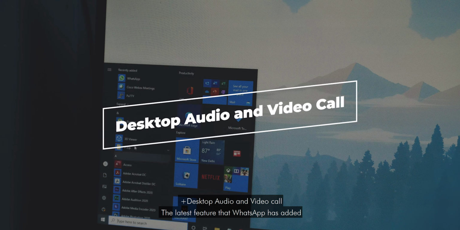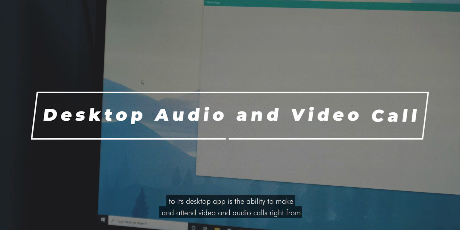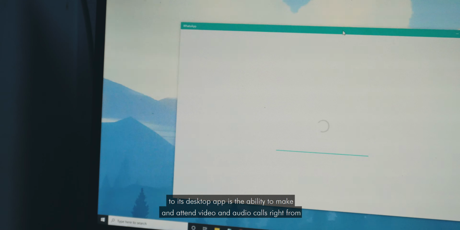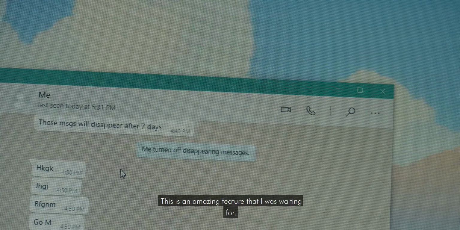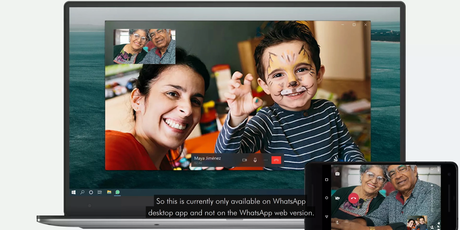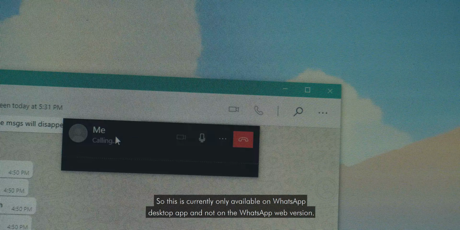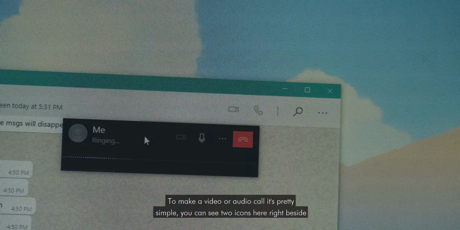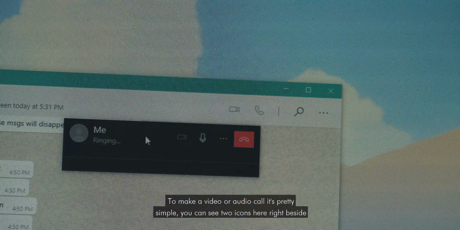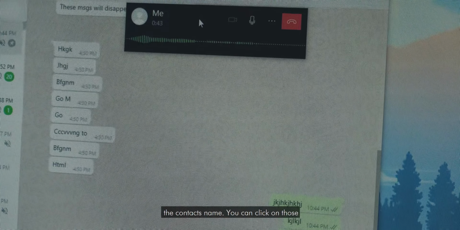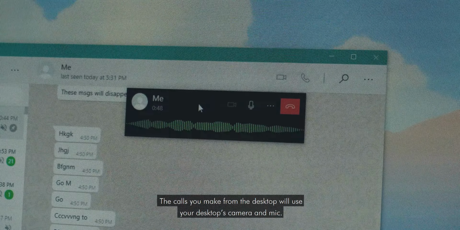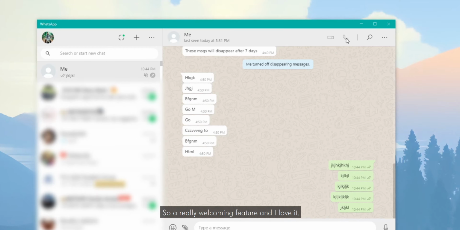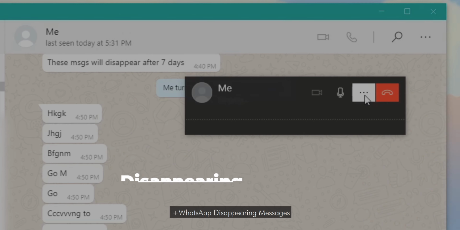The latest feature that WhatsApp has added to its desktop app is the ability to make and attend video and audio calls right from your PC or laptop. This is an amazing feature that I was waiting for. It is currently only available on the WhatsApp desktop app and not on the WhatsApp web version. To make a video or audio call, it's pretty simple. You can see the two icons right beside the contact's name. You can click on those. The calls you make from the desktop will use your desktop camera and mic. So a really welcoming feature and I love it.